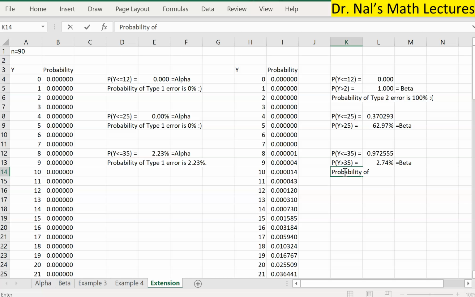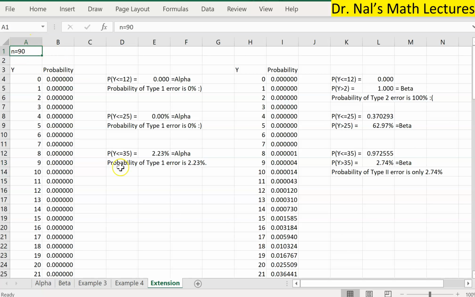So the probability of type 2 error is only 2.74%, which is kind of acceptable, I think, right? So we are not favoring one over another. We have a 2.23% probability of committing a type 1 error, a 2.74% probability of committing a type 2 error, and so this is a reasonable thing. We were able to get these better results by increasing the sample size.